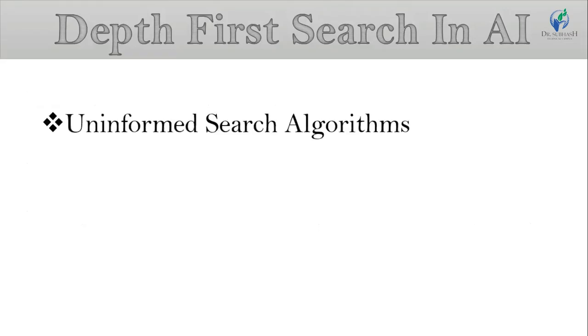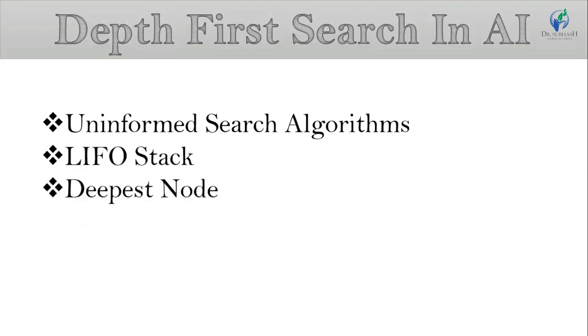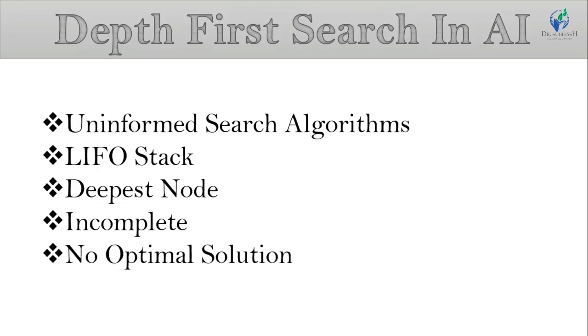Now, I discuss the key points of the DFS algorithm. DFS is an uninformed search algorithm. DFS uses LIFO stacks. DFS follows the deepest node for path finding. DFS is incomplete. DFS does not provide an optimal solution. I discuss these points one by one. The first point is that DFS is an uninformed search algorithm. I explain this point with an example.